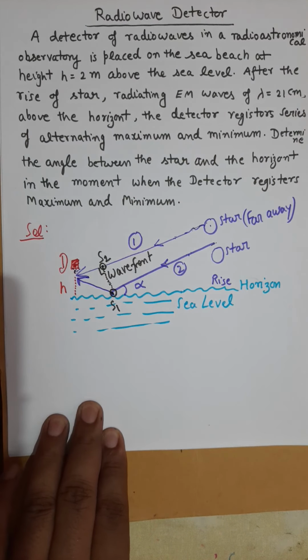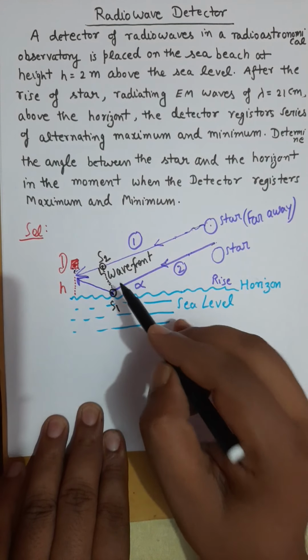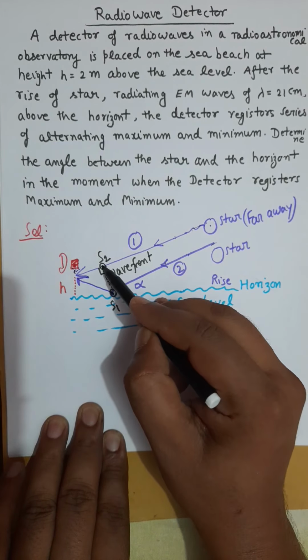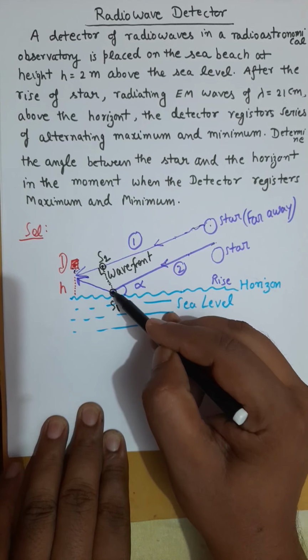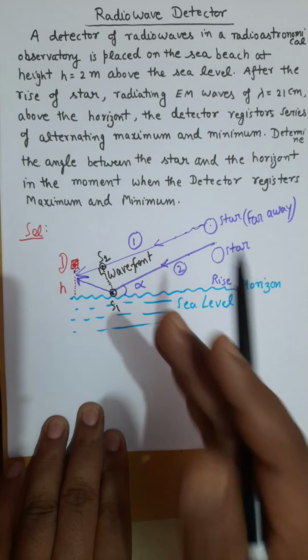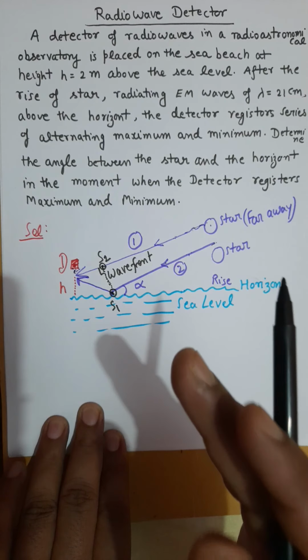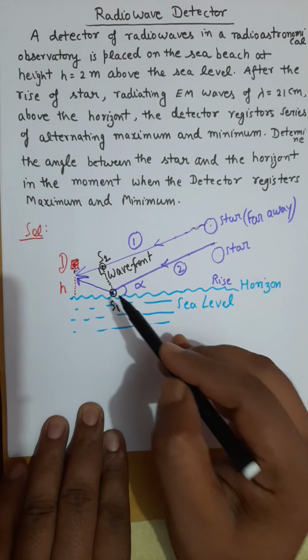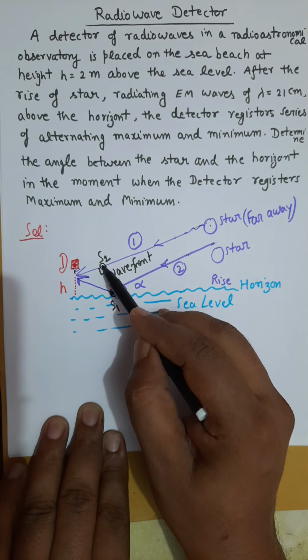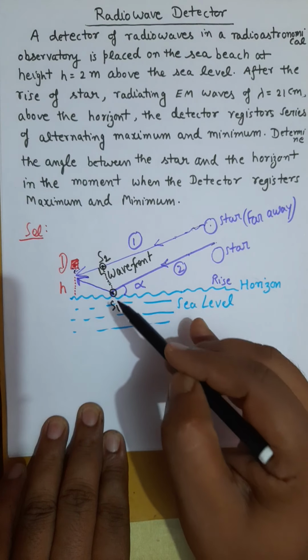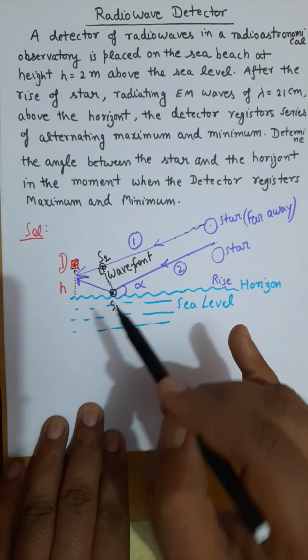They are the secondary sources as per the Huygens principle. S1 and S2 are the secondary sources, and since they are on the same wavefront, they are in phase, that is without any phase difference. So I will consider S1 as my source 1 and S2 as my source 2, and these two sources are coherent also because they are on the same wavefront.